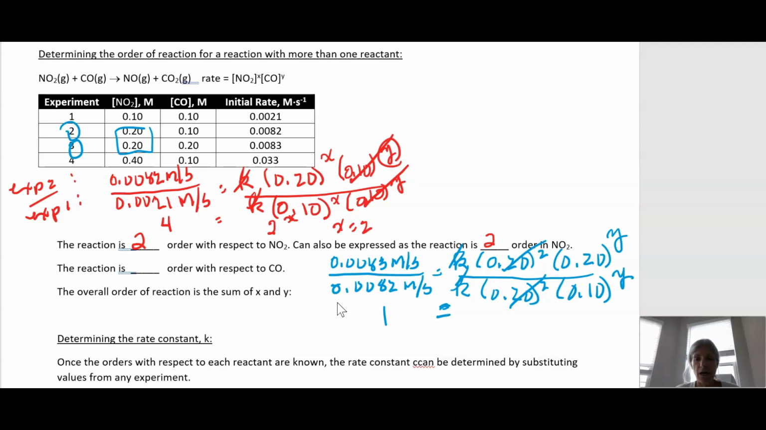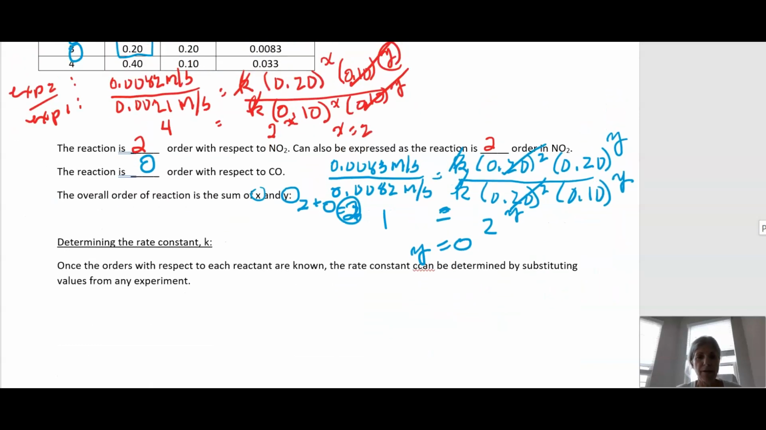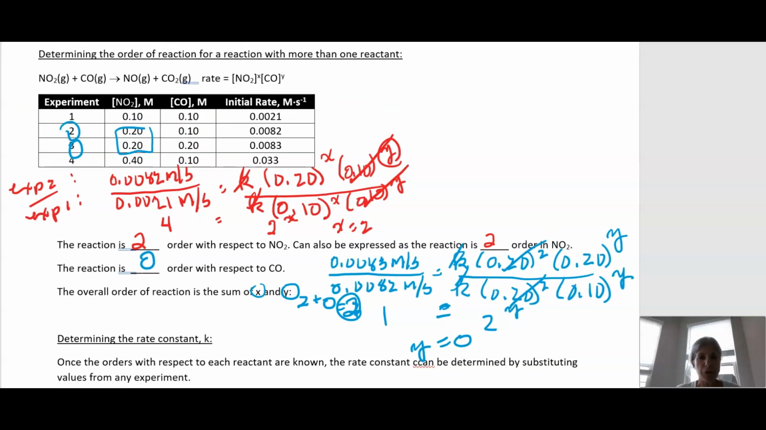That's why we selected those two experiments 3 and 2 so that the concentration of nitrogen dioxide would be the same. And 0.2 divided by 0.1 is 2 to the y, and that means y equals 0. So the reaction is 0 order with respect to carbon monoxide. The overall order of reaction is the sum of x and y. That means 2 plus 0, which equals 2. So the overall order of reaction is 2. And now we can determine the K. Once we determine the order for each reactant, we determine the K.